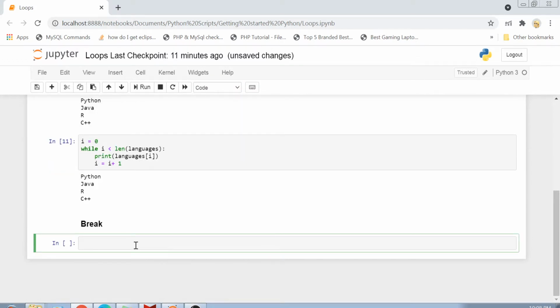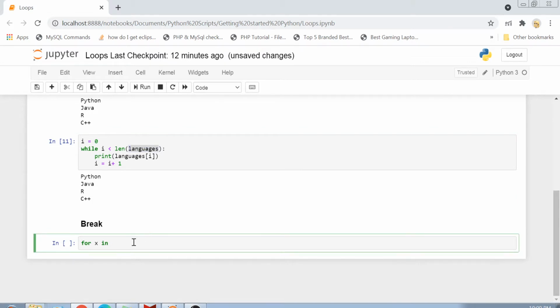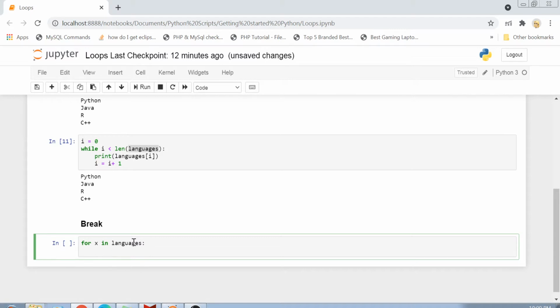So the break keyword, as its name suggests, is used to break the loop. Your loop will normally only get broken when your variable has iterated over all the items in the collection. So in our case, if I have iterated over all the items in this Python list, my loop will break.